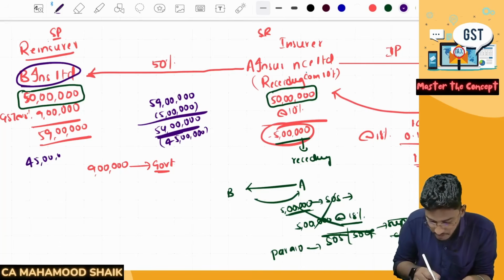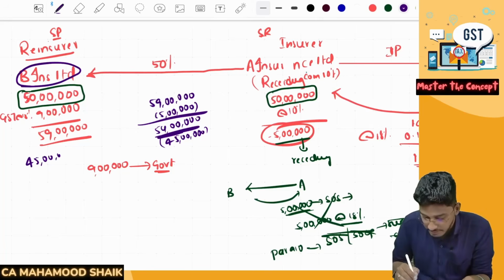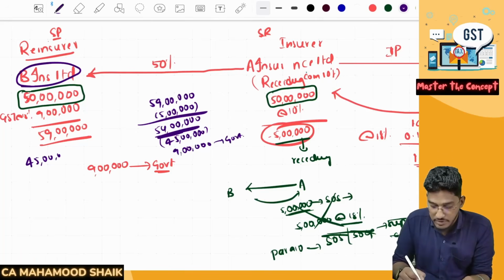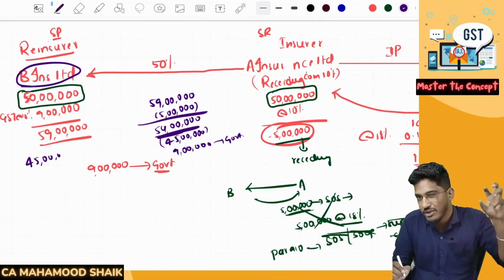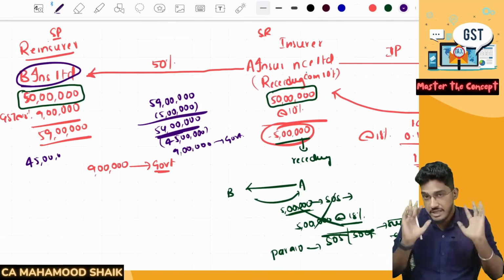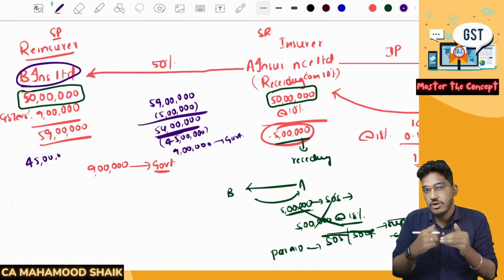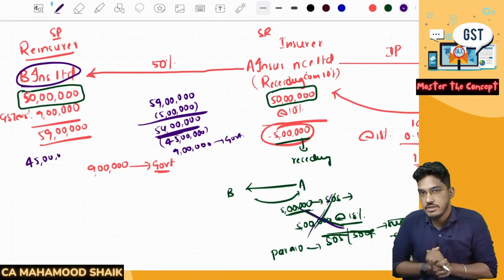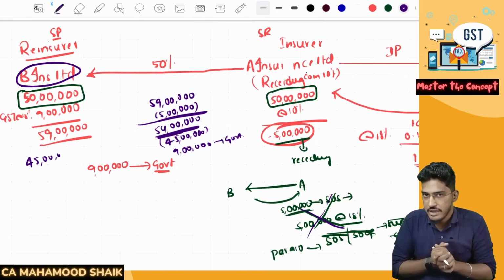Now, out of this 54 lakh rupees received by B Insurance Limited, only 45 lakh rupees belongs to them. Why? Because 50 lakh rupees is their premium. From that, they take off the 5 lakh rupees ceding commission, and the balance of 9 lakh rupees they will pay as GST to the government. Here also, the entire 59 lakh rupees, the entire 50 lakh rupees, has been subjected to GST, and this ceding commission is only a part of that 50 lakh rupees, which has already been subjected to GST. So in order to avoid double taxation, this ceding commission has been kept outside the purview of the GST. Able to understand here?